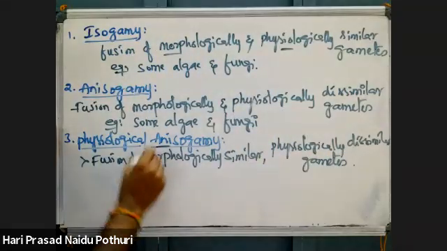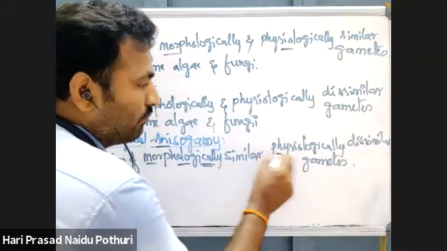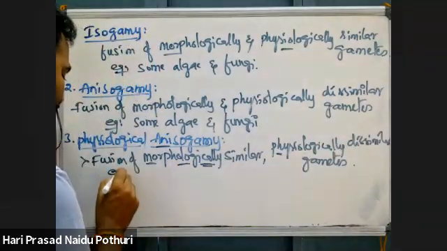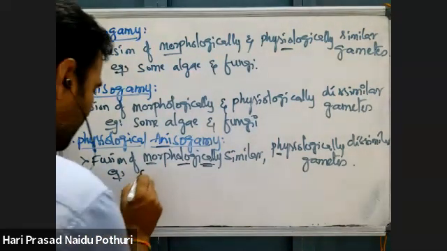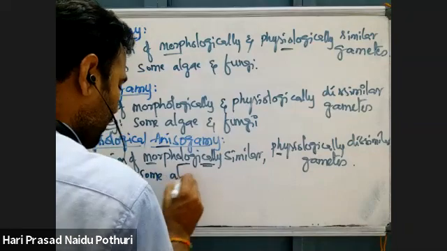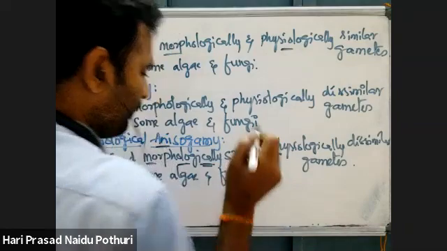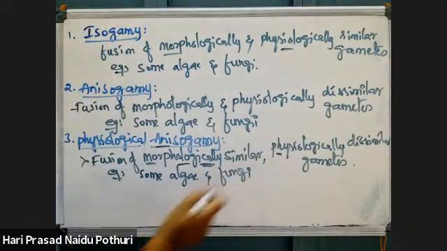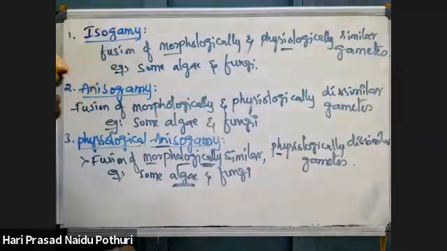Two gametes are fusing, their morphology is same, but their physiology is different. That is called as physiological anisogamy. This is also seen in some algae and fungi. In plant kingdom, you might study algae. Sexual reproduction is isogamy to anisogamy or isogamy to oogamy. Like that, you might study.